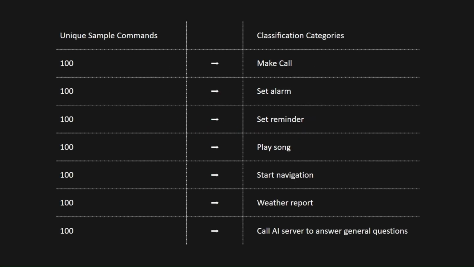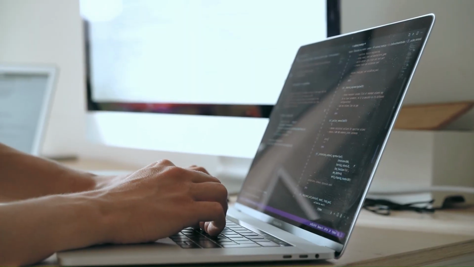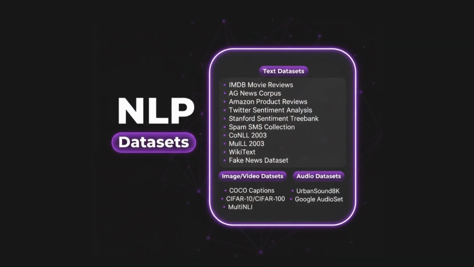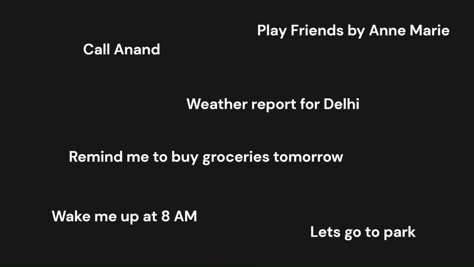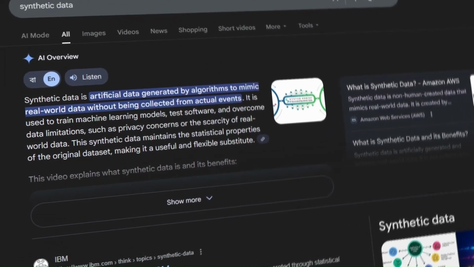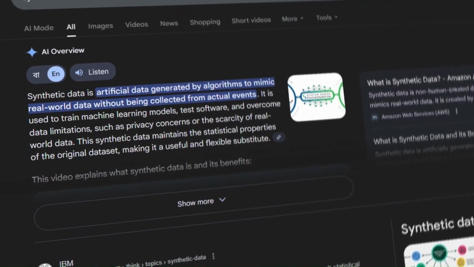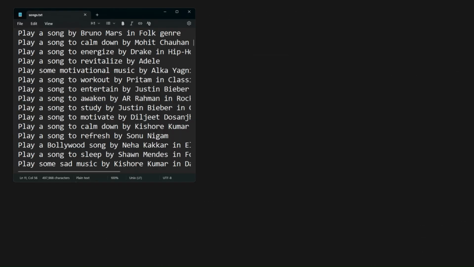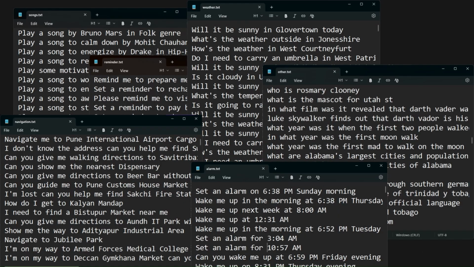Initially, I started with 100 unique commands for each category and thought this would work, but it failed. So after some research, I understood that I need to increase the training dataset. But that's another challenge. There is no such dataset available which contains commands like these. Now in pain, I decided to use synthetic data for training, which means I will generate it instead of obtaining it from somewhere else. Again, BERT was a huge lifesaver as it helped to generate random unique text.